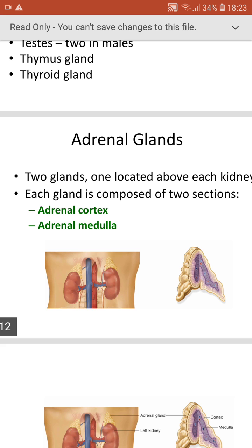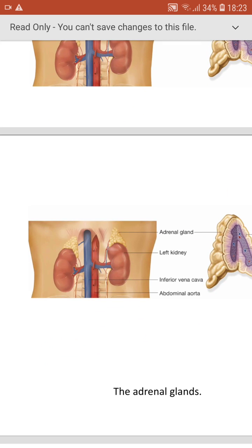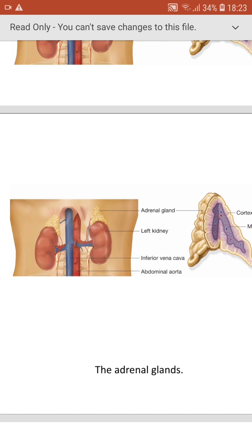And in this picture, one point I want to add is that you can notice the right kidney is a bit lower than the left kidney, because the right kidney is pushed down by the liver. The liver is present on the right side. Because of that, the right kidney is a bit lower. And this is the inferior vena cava, and this is the abdominal aorta, which is in turn a continuation of the descending aorta.